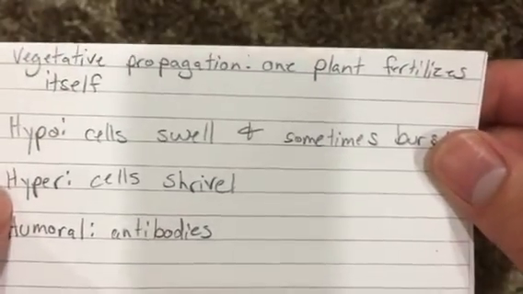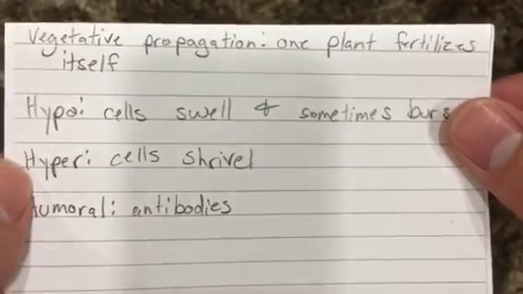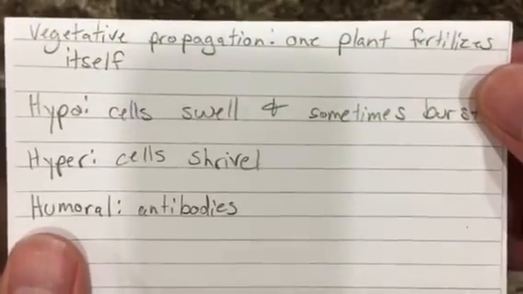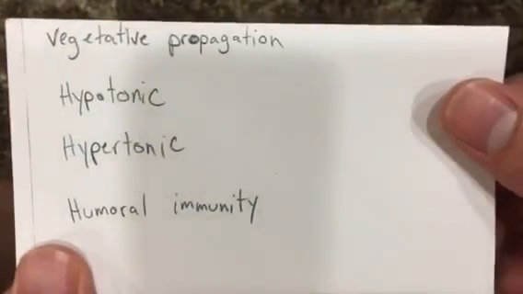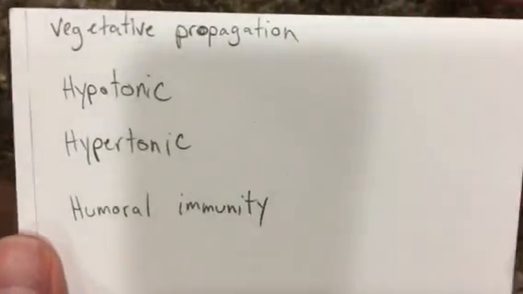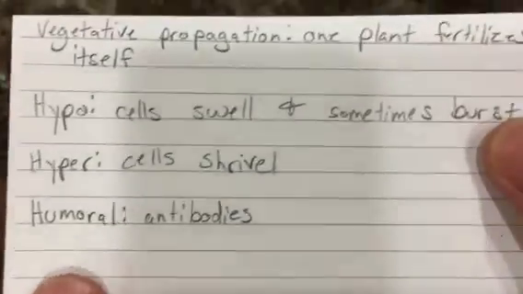Vegetative propagation, one plant fertilizes itself. Hypotonic, cells swell and sometimes burst. Hypertonic, cells shrivel. Humoral immunity, antibodies.